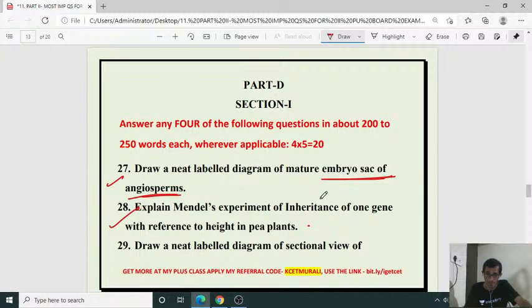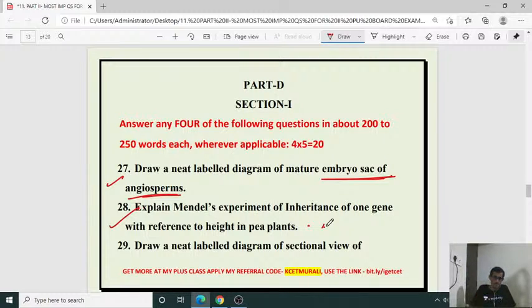That is also the same. Tall into dwarf, what are we getting? 3:1 phenotypic ratio or 1:2:1 genotypic ratio. So please use that in a proper way. Try to understand, because we can frame that question in another way.